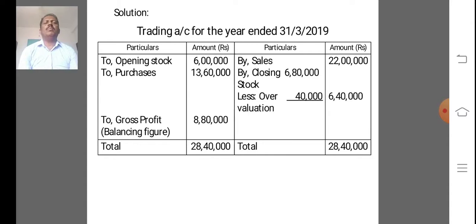The difference amount is 8 lakh 80,000, treated as gross profit. The main intention for preparing trading account is to find out the gross profit.